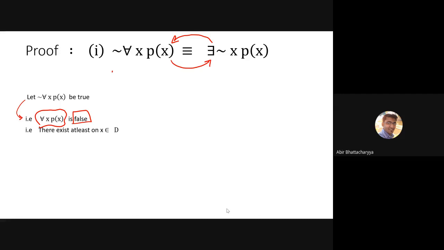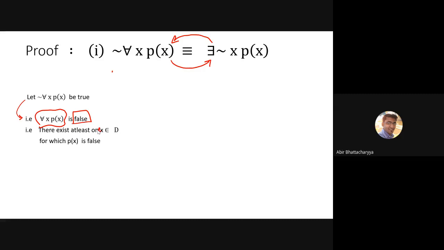Now follow the definition of the universal quantifier. If a universal quantifier is false, that means there exists at least one x belonging to the domain of discourse D for which px is false.